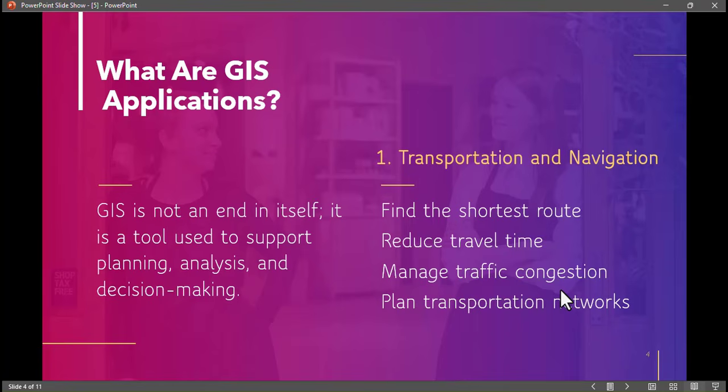So what are these GIS applications? Number one, GIS is applied in real life, in transportation and navigation. GIS is applied in transportation and navigation to find the shortest route, to reduce travel time, manage traffic congestion, and plan transportation networks.